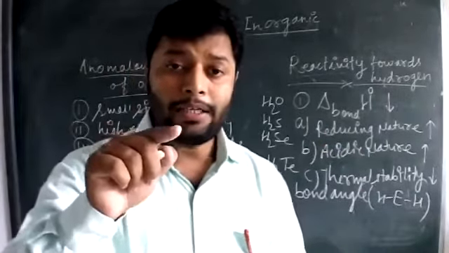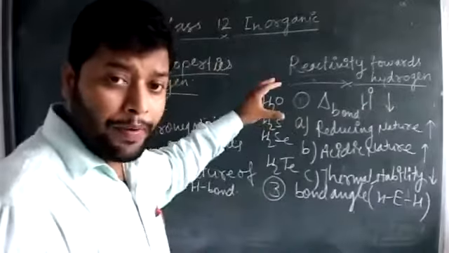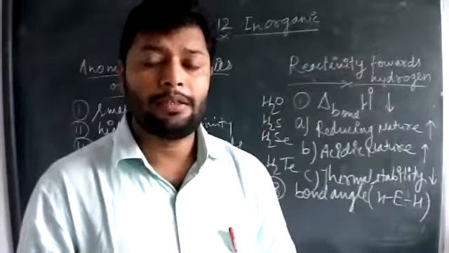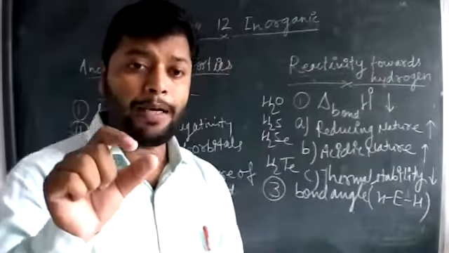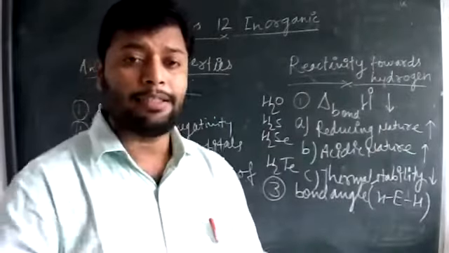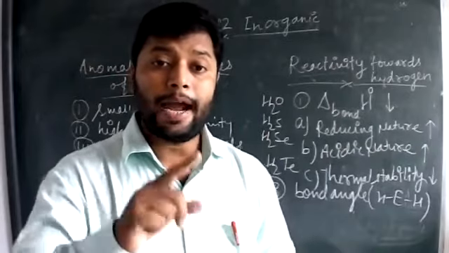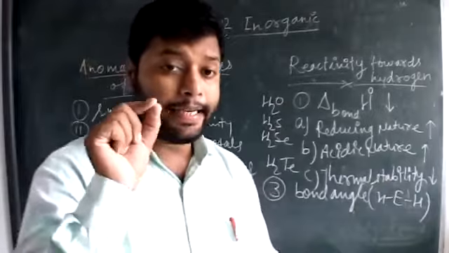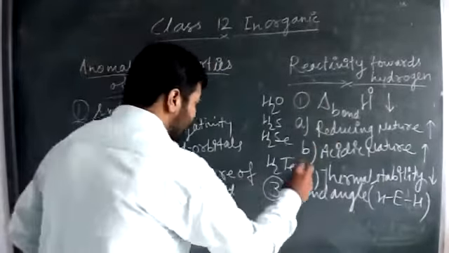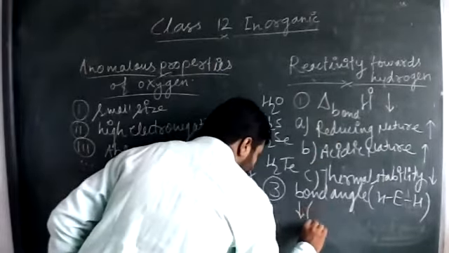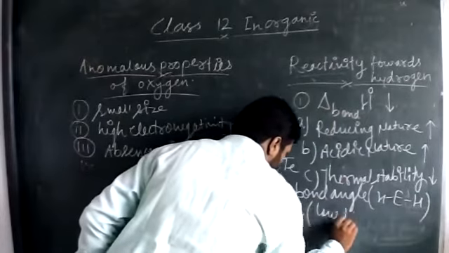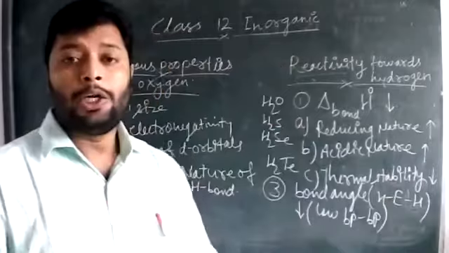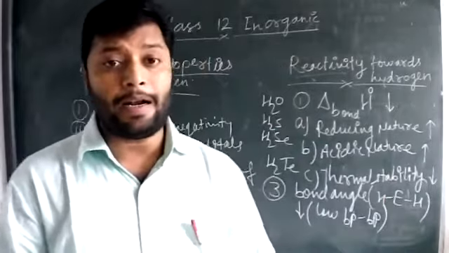So what we should learn: moving down the group, due to increase of bond length, bond pair repulsion decreases, and that decreases the bond angle. Bond angle decreases because of the low bond pair repulsion.